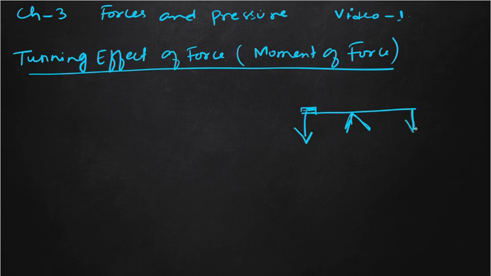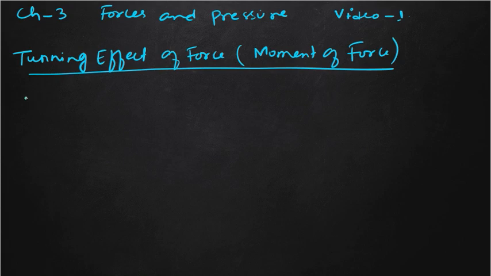We have to apply another force on this end. So in some circumstances we need to prevent the turning effect, because if you apply a force in one direction it will rotate, and to stop it rotating we have to apply another force opposing the first force.